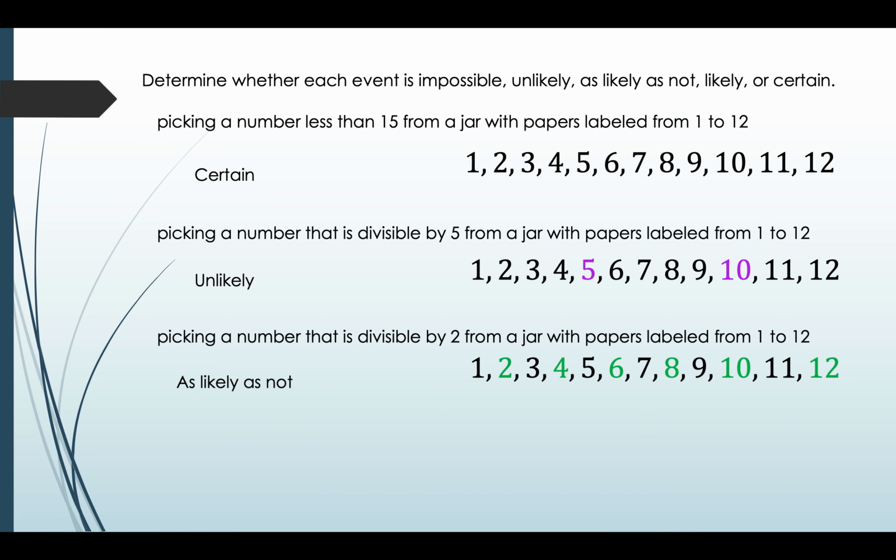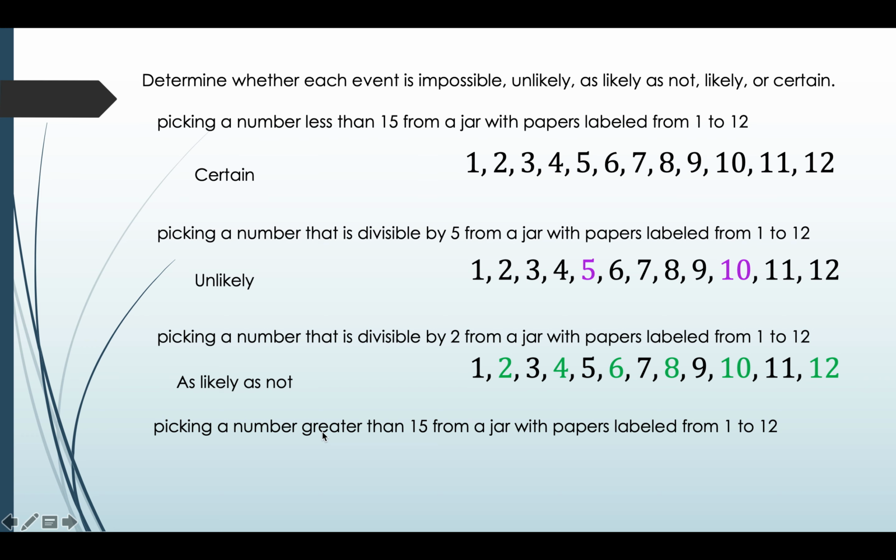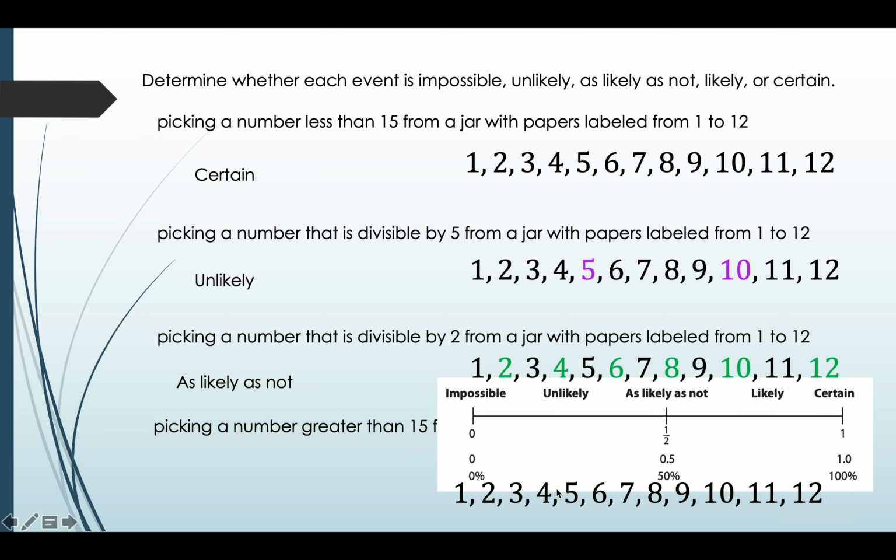Let's see one more question. Picking a number greater than 15 from a jar with papers labeled from 1 to 12. So write the sample space and find the numbers that are greater than 15. Is there a number in the sample space that is greater than 15? No, which means there is 0% chance that the event will occur. It means it is impossible.